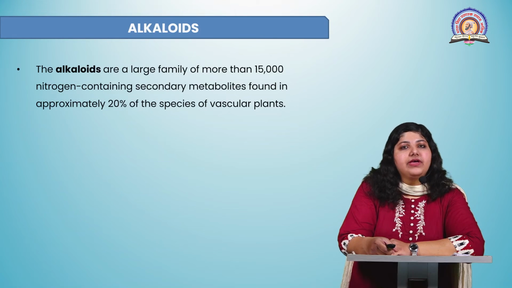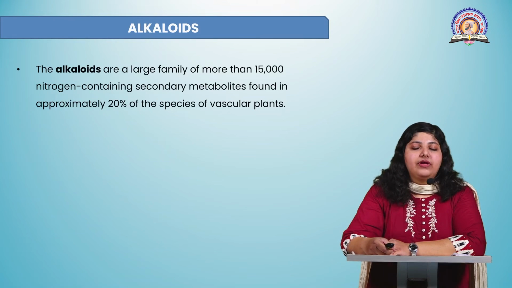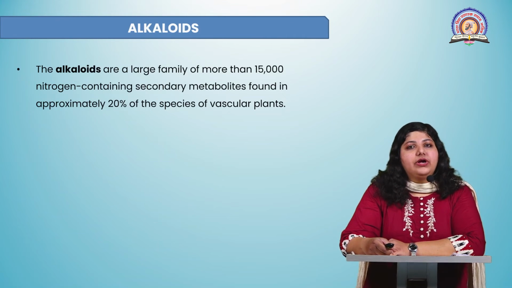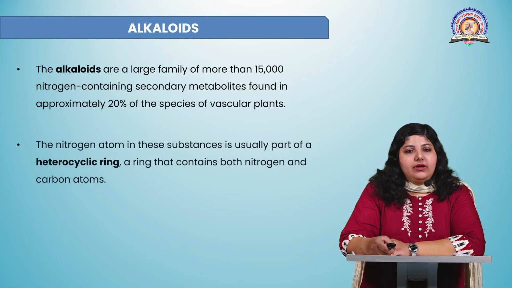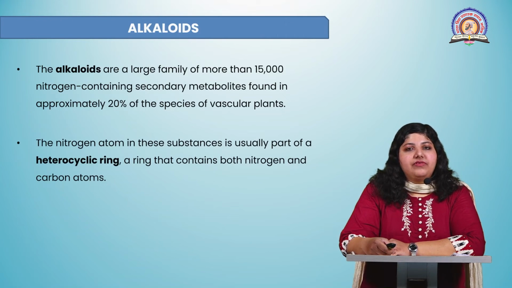First class we will see of the nitrogen containing compounds is alkaloids. The alkaloids are a large family of more than 15,000 nitrogen containing secondary metabolites found approximately in 20% of vascular plant species. The nitrogen atom in these substances is usually a part of a heterocyclic ring, a ring that contains both nitrogen and carbon atoms.